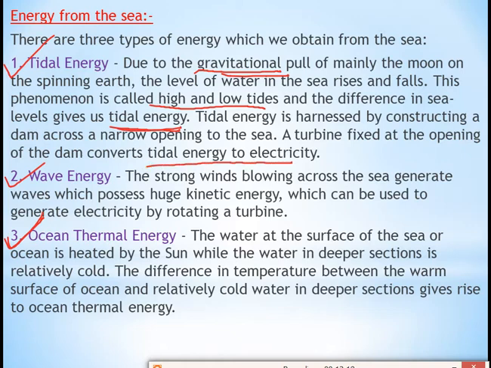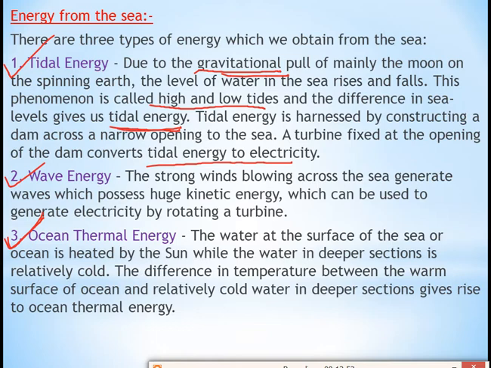So what we have read in tidal energy: because of the gravitational pull, the level of the water in the sea rises and falls. Because of that rise and fall, tides are created. Low and high tides are created, and we get tidal energy. That tidal energy is captured by constructing a dam, and in that they make one narrow opening, and one turbine is connected to that. When the water falls, the turbine will rotate, and if the blades of the turbine rotate, we get electricity. So like that we get electricity from tidal energy.